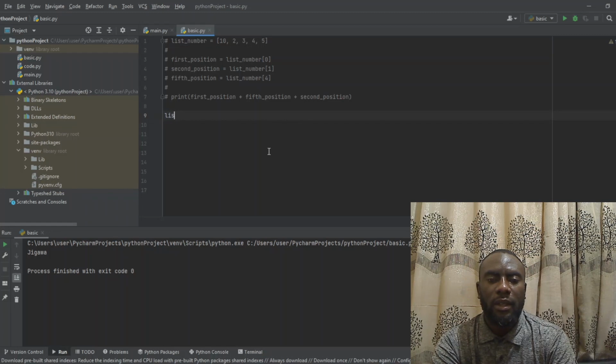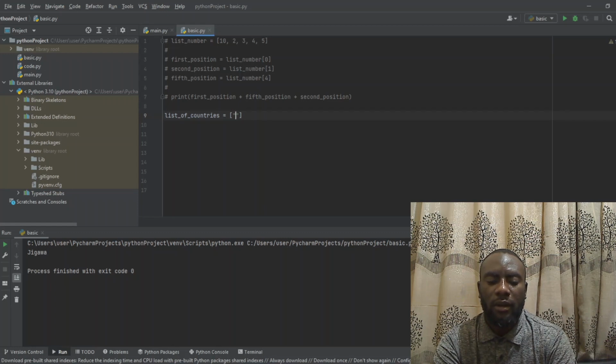So we can say list underscore of countries. This is a variable that will contain a list of countries. So open a square bracket like this. We'll put the first country inside a double quote.